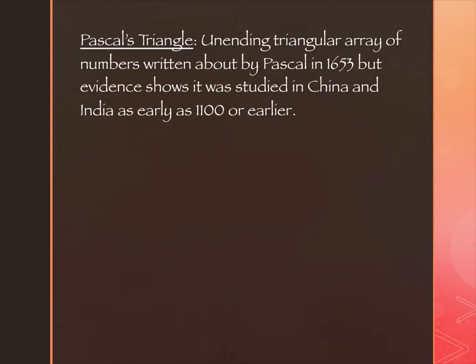This is an unending triangular array of numbers. It is written about and credited to Pascal in 1653. But as with many other mathematical discoveries, it was actually created far earlier, and there's evidence that it was studied in China and India as early as 1100 or earlier. So this is a very, very old mathematical object.